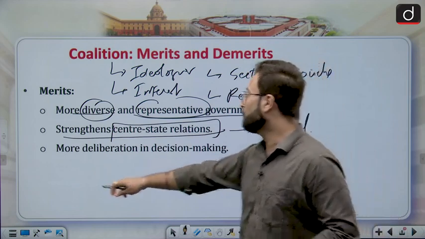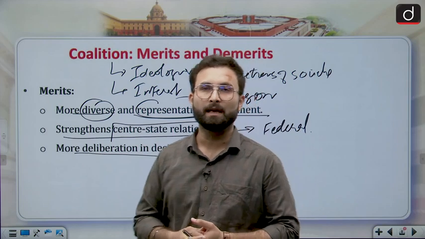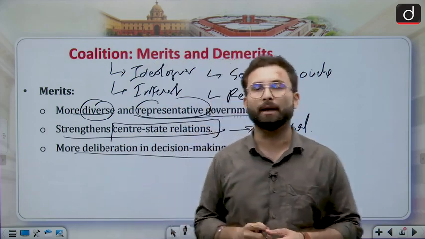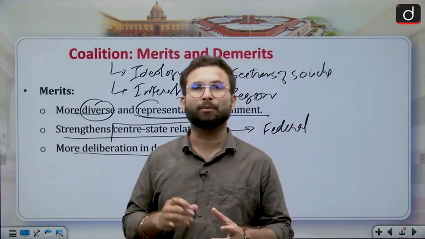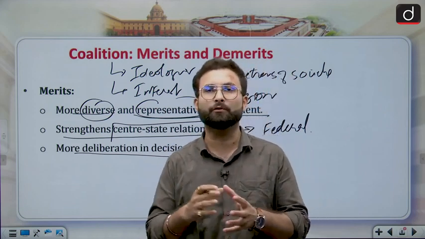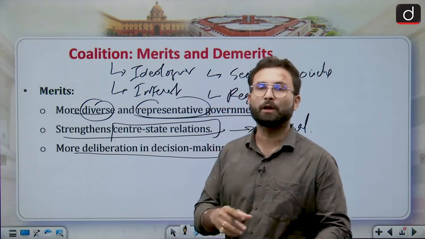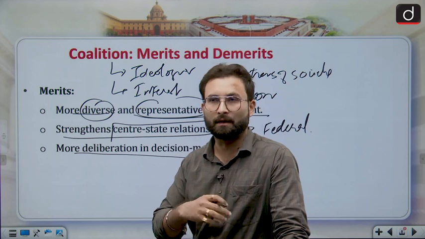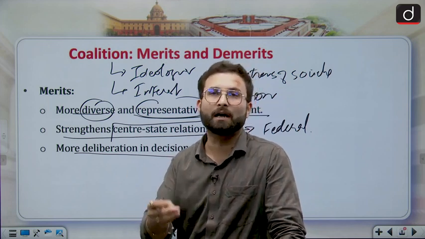Then, more deliberation and discussion in decision making. If there is a single majority party government, then on a policy decision they will take a quick decision, because they have their government and do not have to worry about a vote of confidence or no confidence. They don't have to worry about the stability of the government, or bargain with other parties.